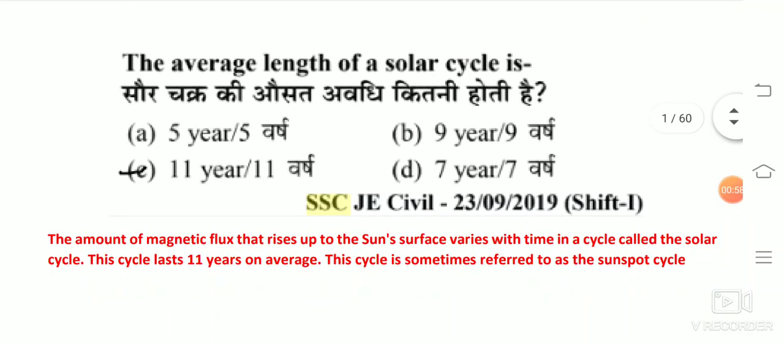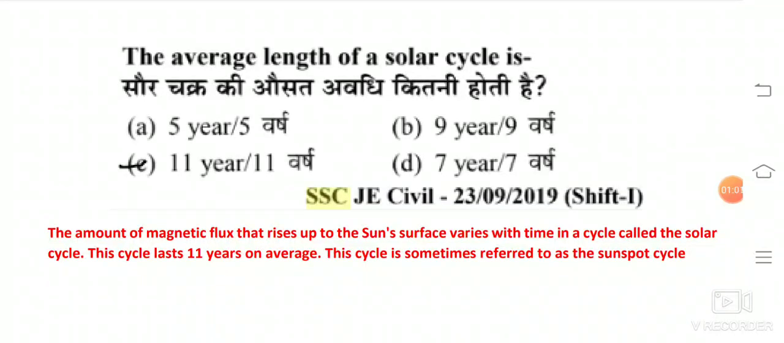The second question is: the average length of a solar cycle is. The answer is 11 years. The amount of magnetic flux that rises up to the Sun's surface varies with time in a cycle called the solar cycle. The cycle lasts 11 years on average. This cycle is sometimes referred to as the sunspot cycle.